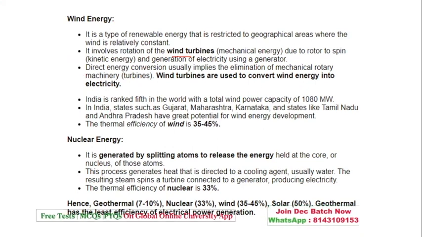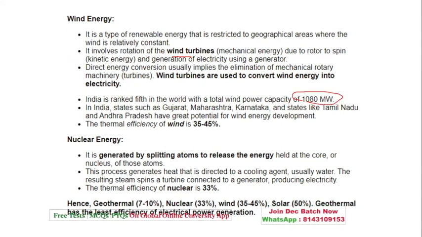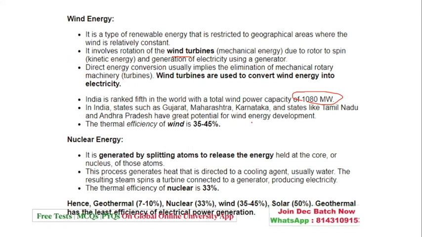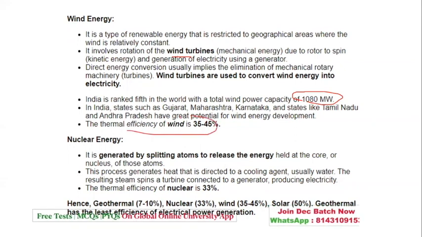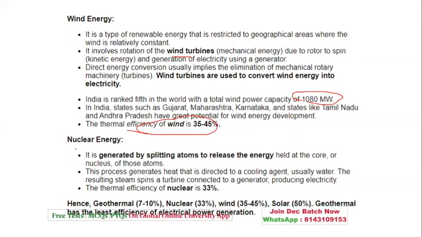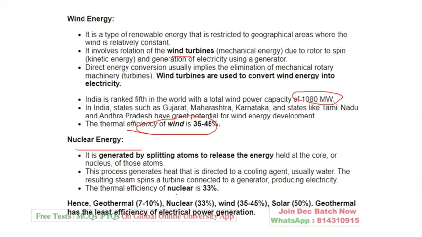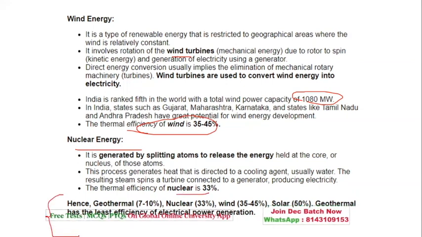India has ranked 5th in the world with a total power capacity of 1080 megawatts, and states like Gujarat, Maharashtra, Karnataka, Tamil Nadu, Andhra Pradesh have potential for wind energy development. The efficiency is 35 to 45%. When it comes to nuclear, the efficiency is 33. So here I have just written a conclusion also. Maybe questions can come on the efficiency. It is basically splitting atoms to release the energy.